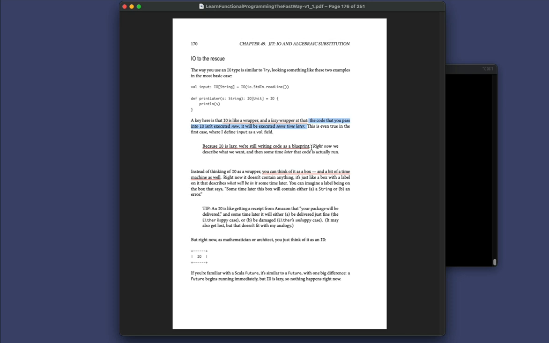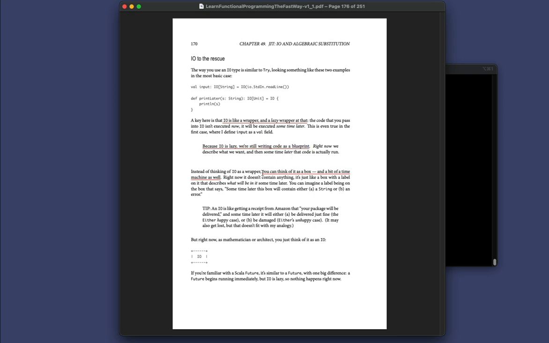And that's what we mean when we start talking about things as a blueprint, because nothing happens right now. We're just creating this blueprint of what we want to happen. And later, when we actually say, okay, go ahead and run everything, that's when things will be run. But as you're programming, you're just creating this blueprint.